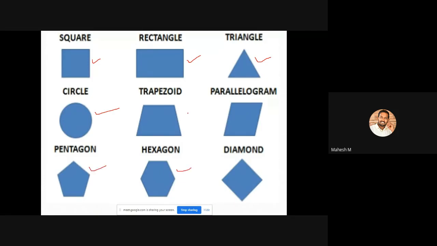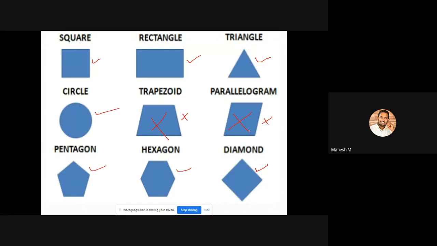We are not going to discuss the trapezoid, and we will not discuss the parallelogram either. The diamond may be applicable. For example, if you rotate the square by a particular angle, you will get this diamond, so we will discuss the diamond also. These two diagrams are not important because we are not going to discuss them in this topic. If needed, you can draw your own diagram for the trapezoid and the parallelogram.